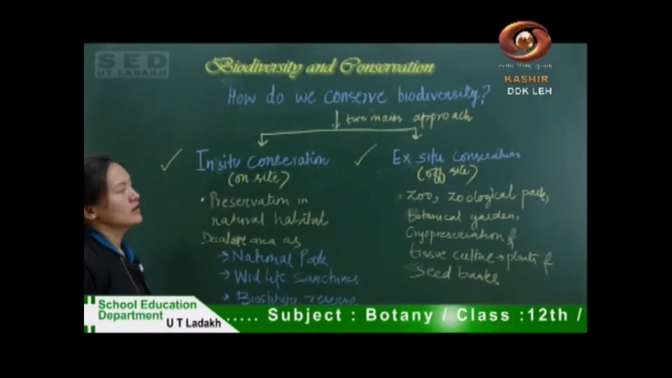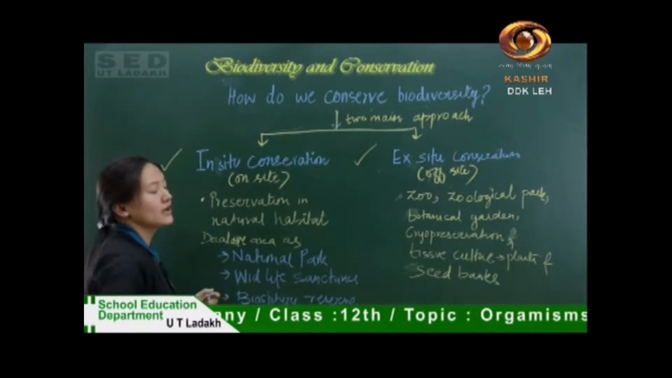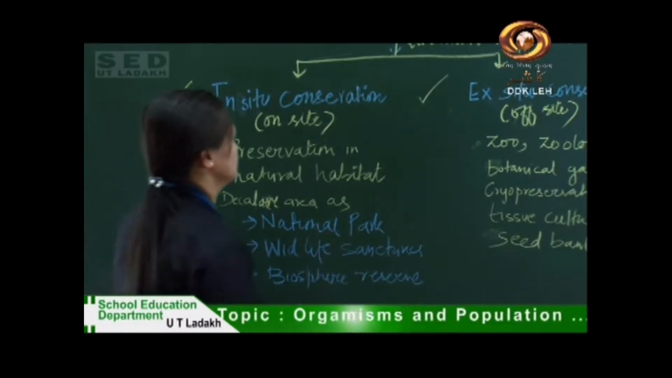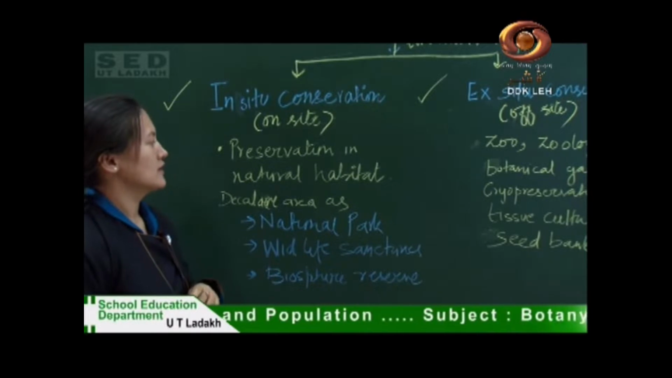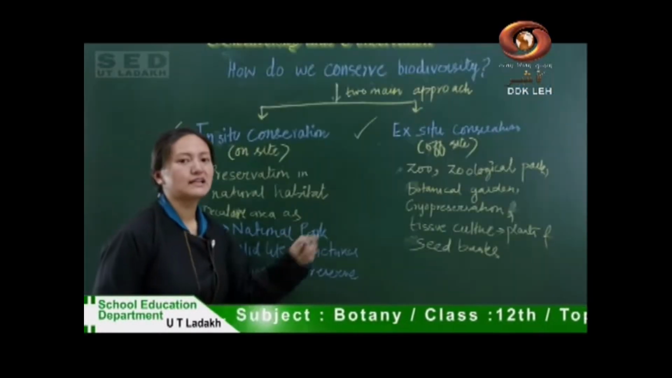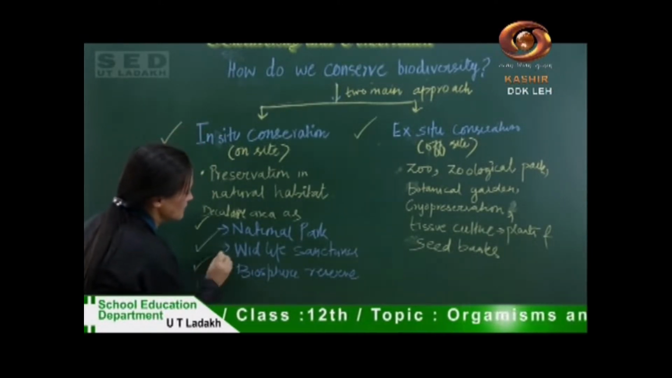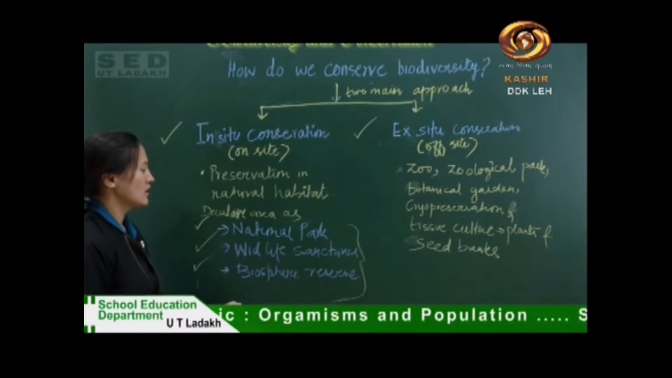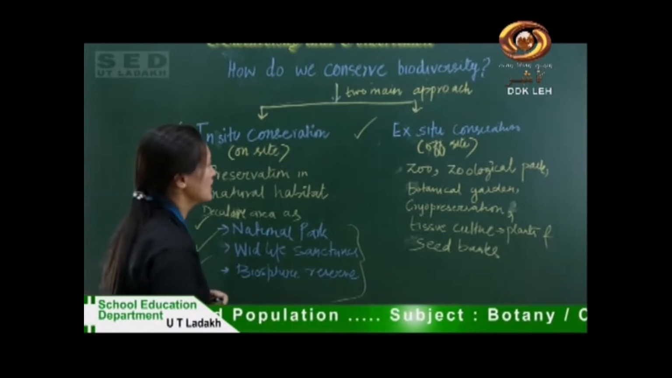In in situ conservation, if we have to conserve a certain animal or plant, we conserve it in its own natural habitat. Suppose we have to conserve the tiger, we won't take the tiger out from its habitat, we will conserve the tiger in its own habitat. We declare that area as a national park, wildlife sanctuary or biosphere reserve, and no activities are allowed in these areas, or only some partial activities are allowed.